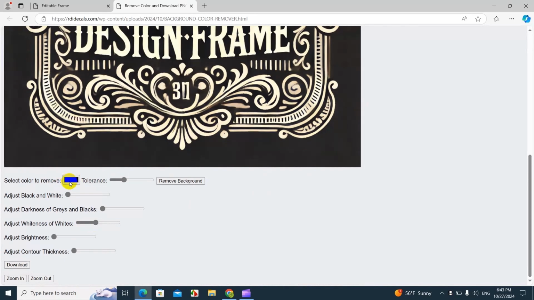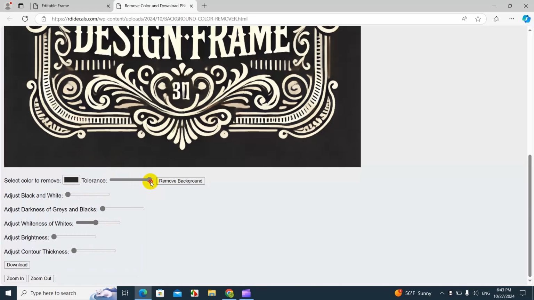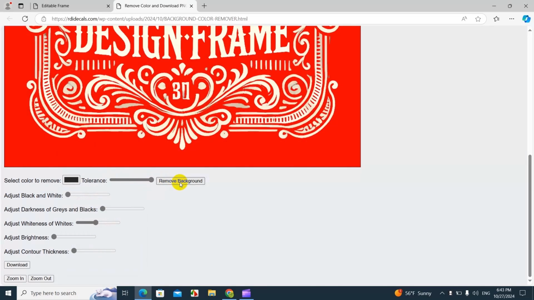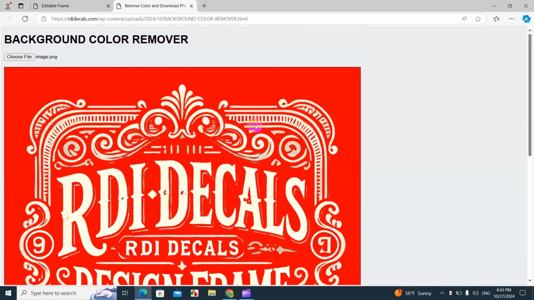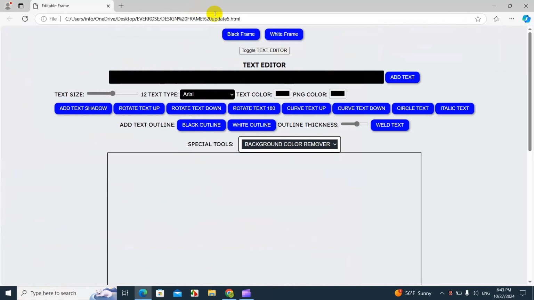Now with the color picker, I'm going to choose the color that I want to remove, which is the black one. So I'm going to increase the tolerance all the way up and then remove background. And now the background has been removed. And now we're going to download this PNG, but now it is a PNG with no background and no longer a frame. So now let's go back to design frame.